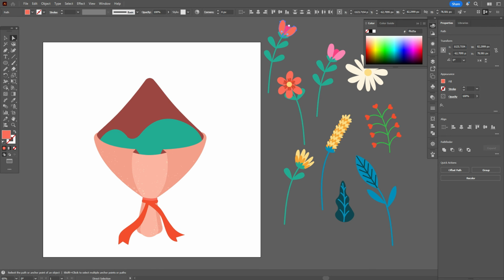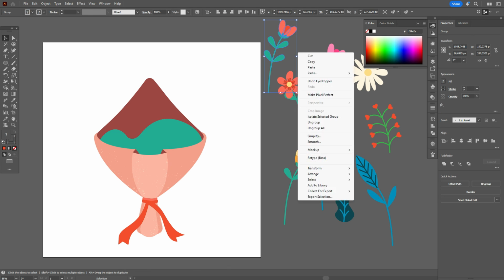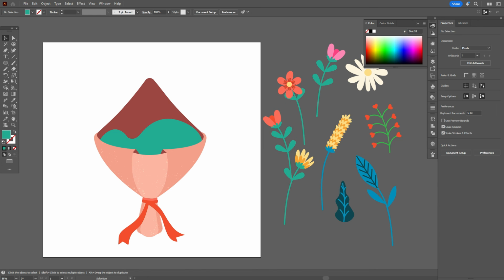Like this. Okay. It's ready. And now we need to reflect that flower vertical. Okay, that flower, sorry.